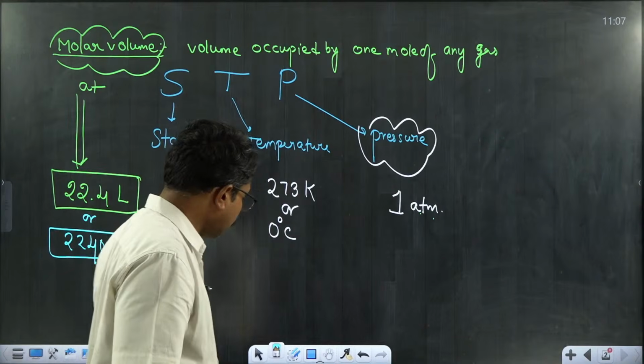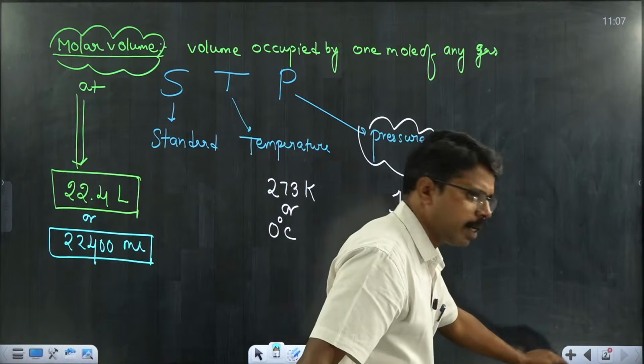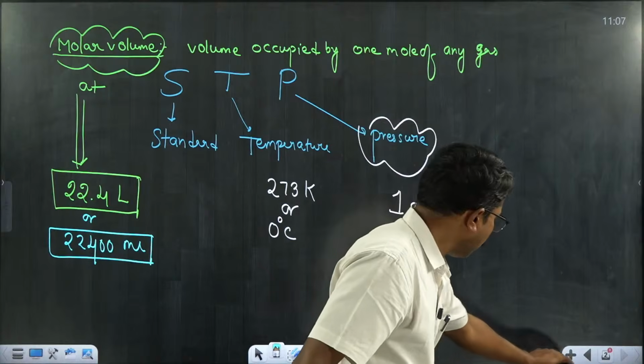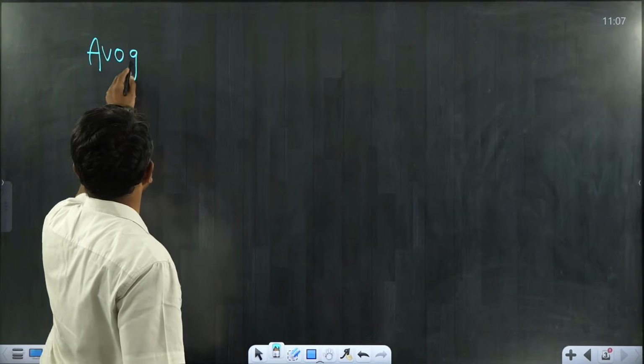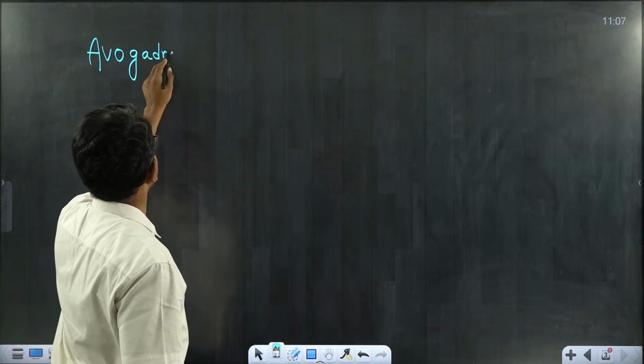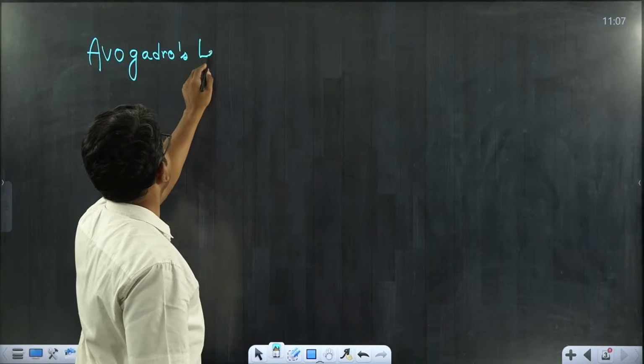Fine. Okay. So I wanted to define one more very important law which we will be studying in future classes also. Avogadro's law.